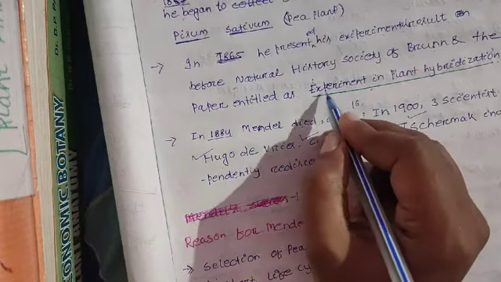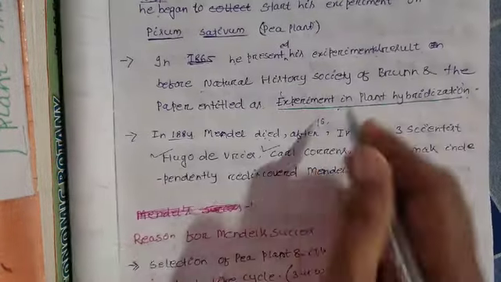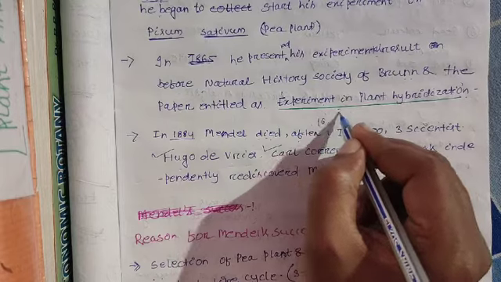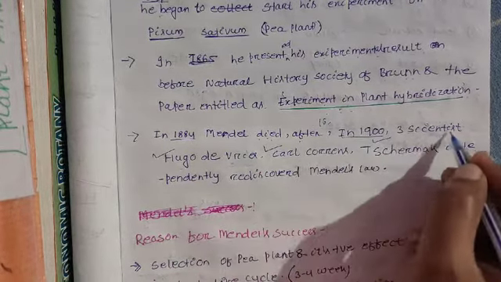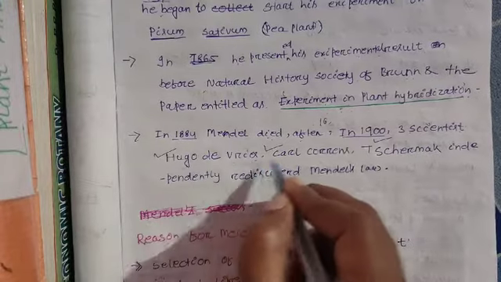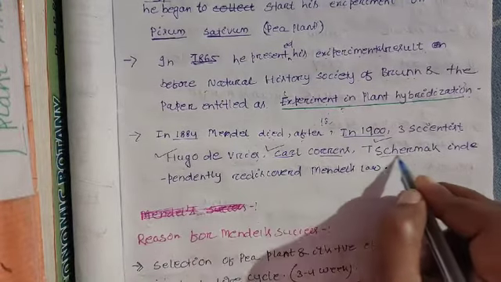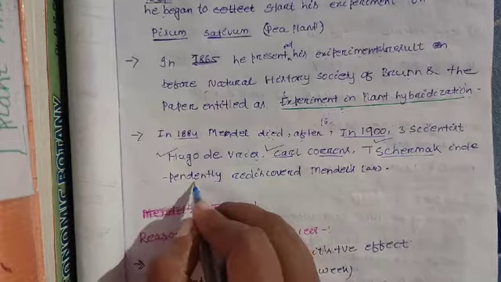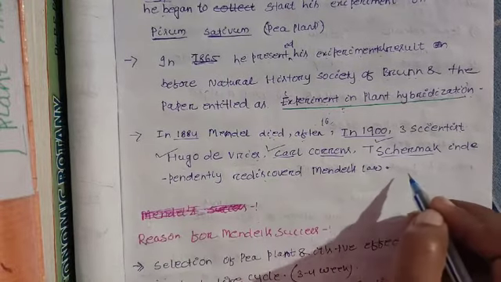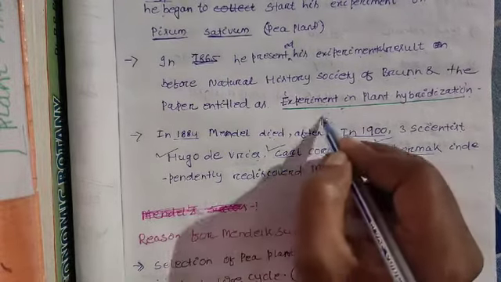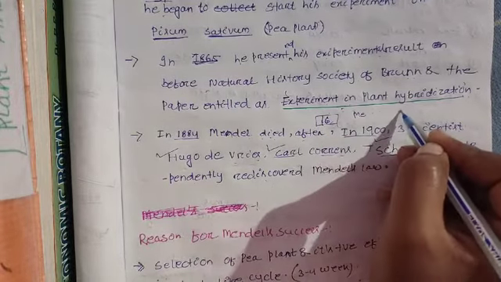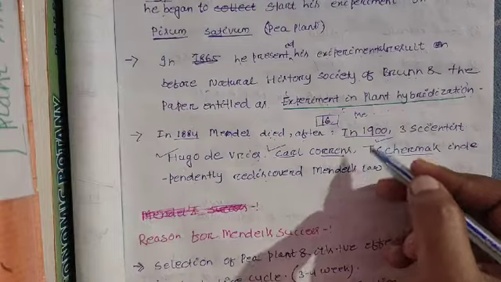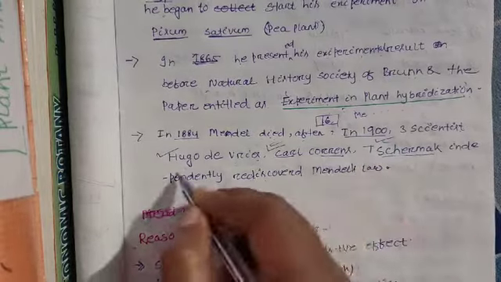Till then, the work of Mendel was not published worldwide. In 1900, three scientists, Hugo de Vries, Karl Correns and Tschermak, independently rediscovered Mendel's laws. So, for 16 years, Mendel's work was unrecognized, and later it was rediscovered by the three scientists.